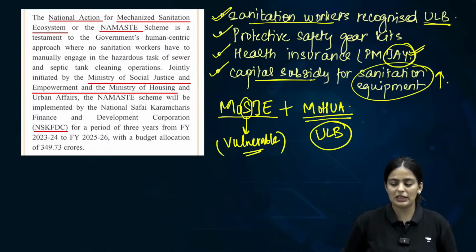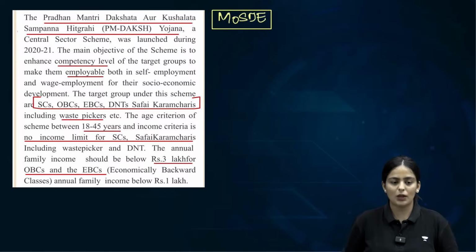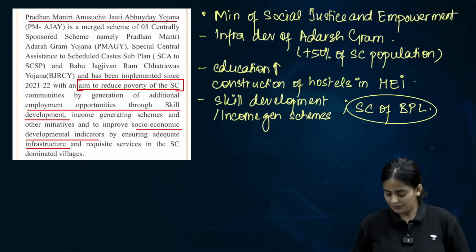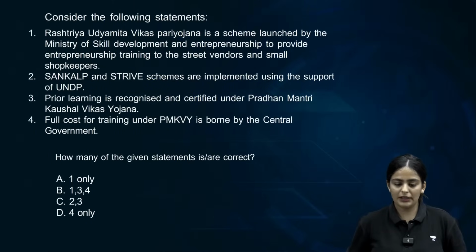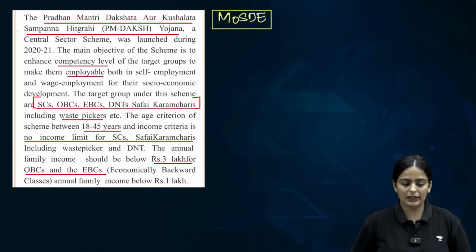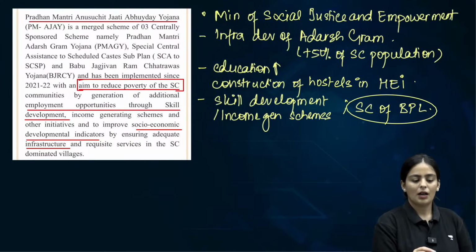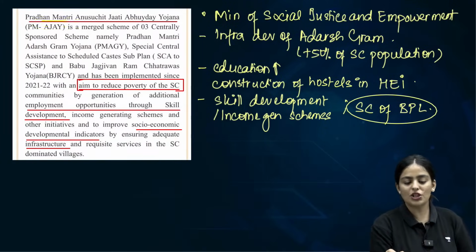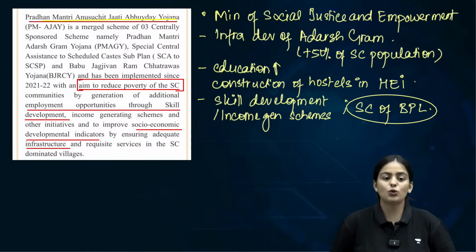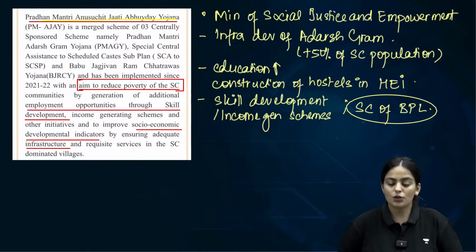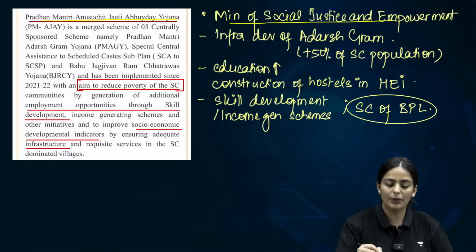Let's understand what the scheme is, and then we'll come back to our question. Pradhan Mantri Ajay scheme is basically Pradhan Mantri Anusuchit Jati Abhyuday Yojana. It is a scheme of the Ministry of Social Justice and Empowerment, like the Namaste scheme that we had done.